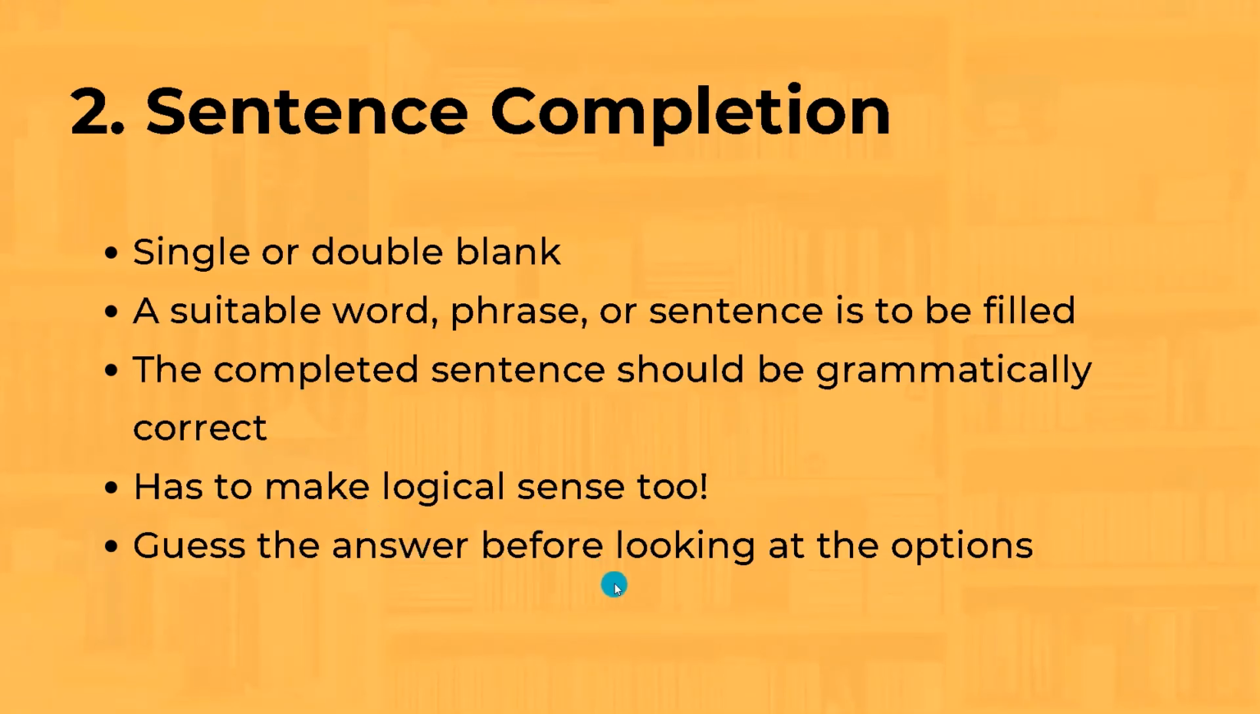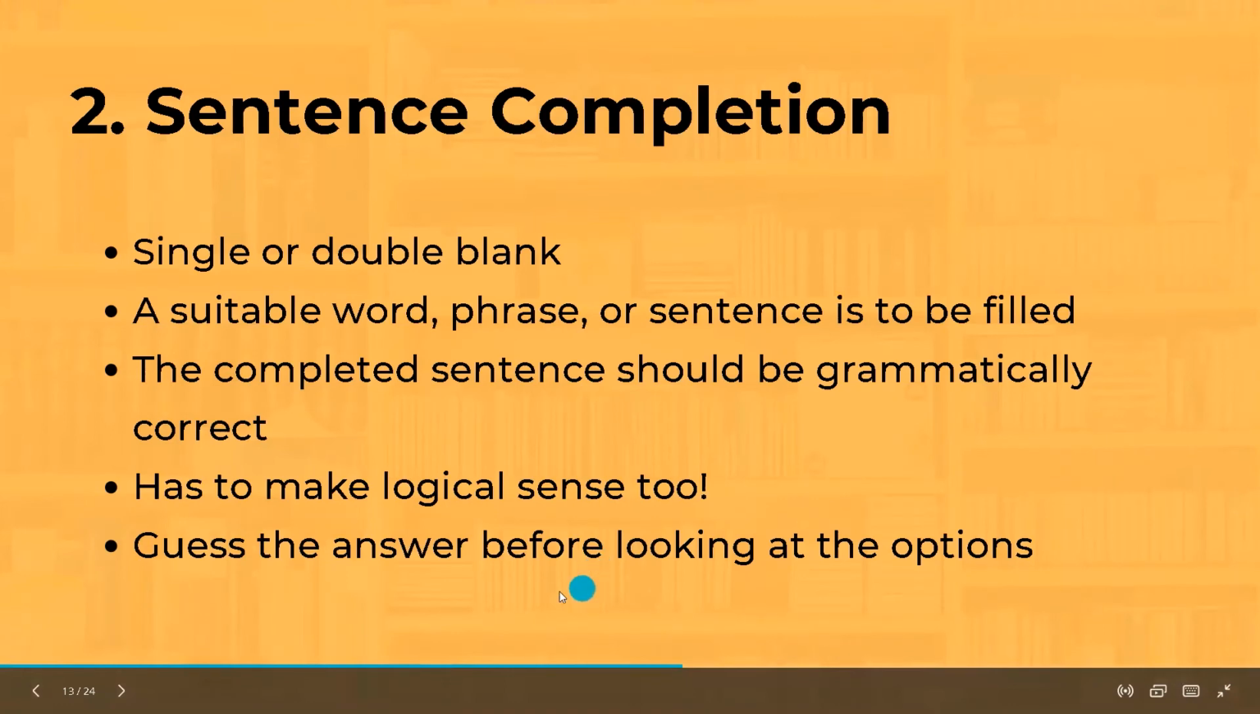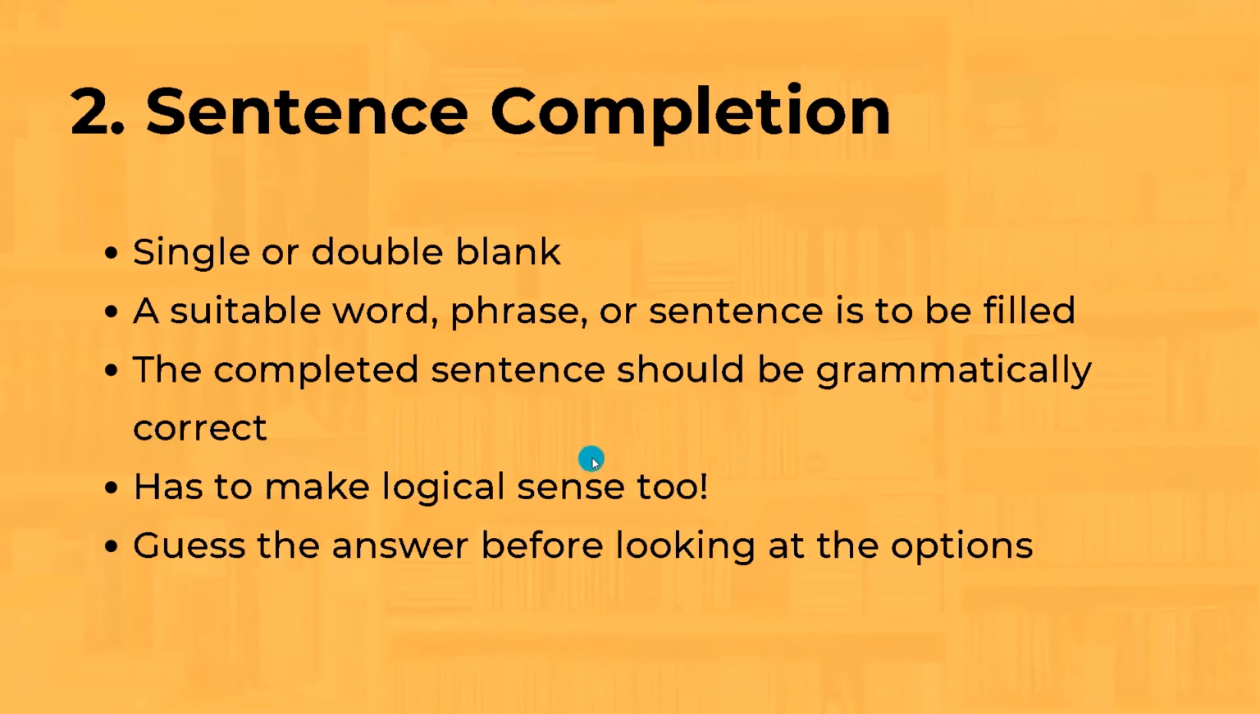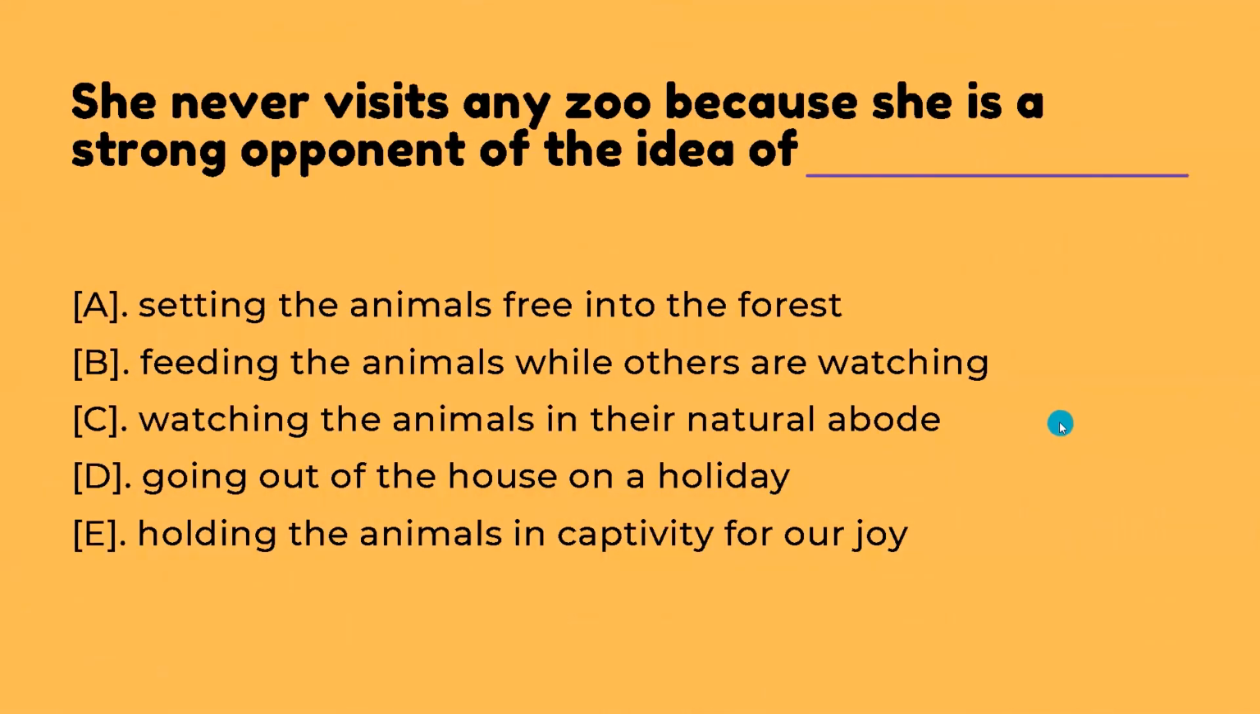Before looking at the options, look only at the question and guess the answer, because that will give you a good idea of what to expect, and a first level of filtration you can do in your mind. Then if you look at the options, it will be better and you can reach the answer quicker. Let us look at an example. She never visits any zoo because she is a strong opponent of the idea of dash. Opponent means she is against it or does not like a certain idea. What idea? Let us see.